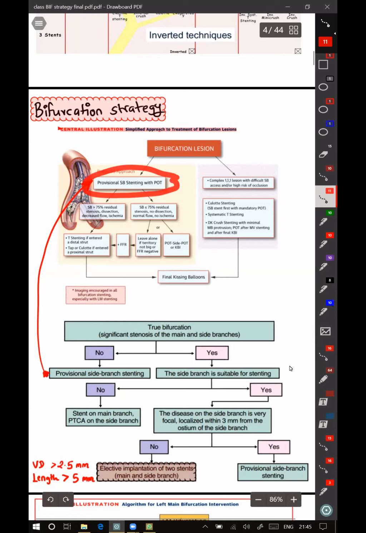Coming to this provisional side branch strategy, which involves using only one stent, if you have deployed one stent and at the end of the procedure the side branch is less than 75% stenosed, there is no dissection, normal flow, and there is no ischemia, then we can do just.